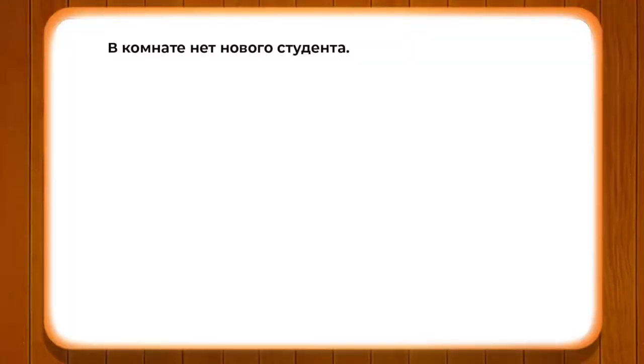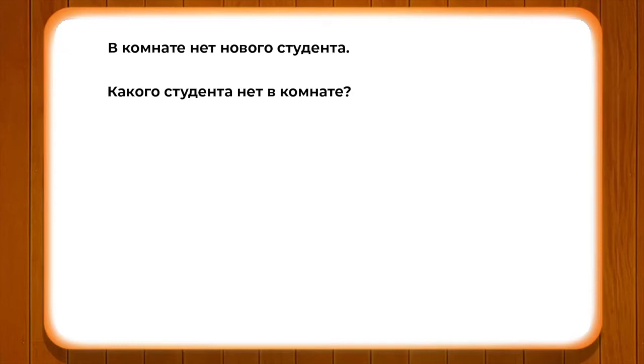Now, we will use the correct interrogative word for the underlined adjectives. In this model, please pay attention. We have used the sentence в комнате нет нового студента. Кого нет в комнате? Нового студента нет в комнате. Какого студента нет в комнате? Нового. So, we are using the question какого студента нет в комнате. So, for какого, we will use it with нового студента нет в комнате. Here we are actually using the question какого because we are making an interrogative word out of the sentence.